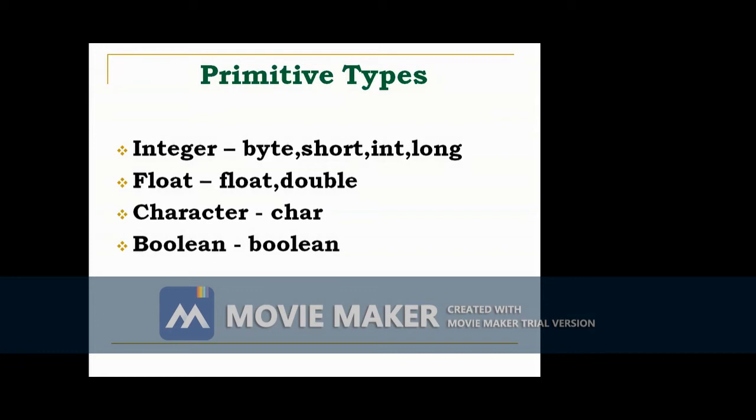Then Boolean, it supports Boolean data types. In C++, there is no Boolean data type, but Java supports the Boolean data type also. Okay. So in the integer data type, this group includes byte, short, int, long, which are for whole valued single numbers. So these are signed positive and negative values.